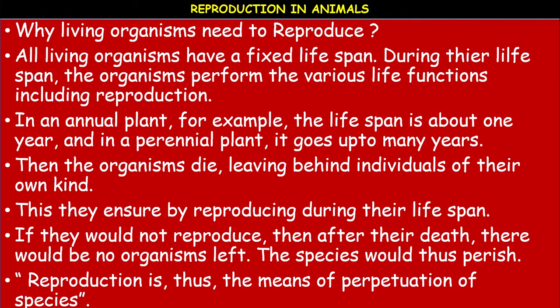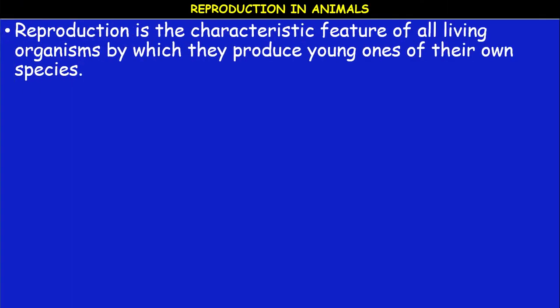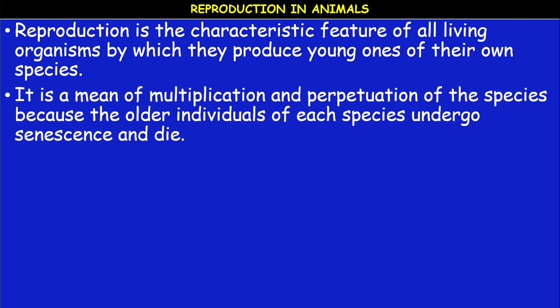Replacement of the old ones by new ones. Reproduction is a characteristic feature of all living organisms by which they produce young ones of their own species. It is a means of multiplication and perpetuation of the species because the older individuals of each species undergo senescence, meaning death, they die.